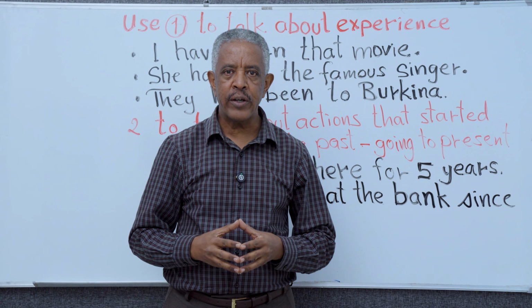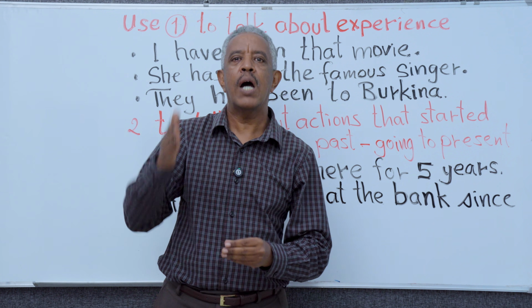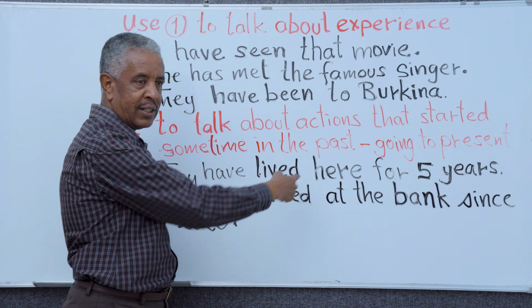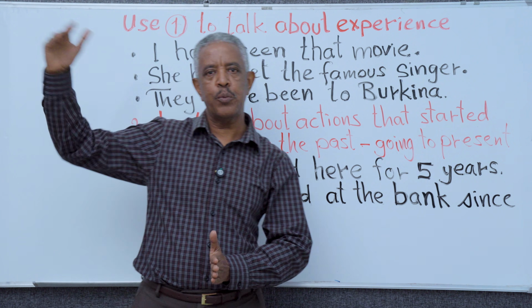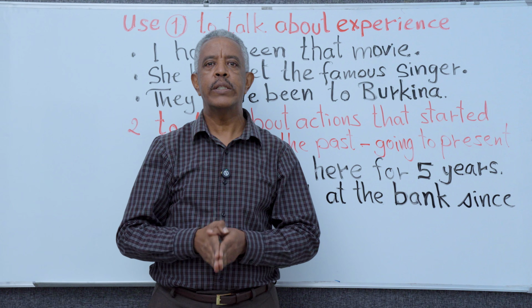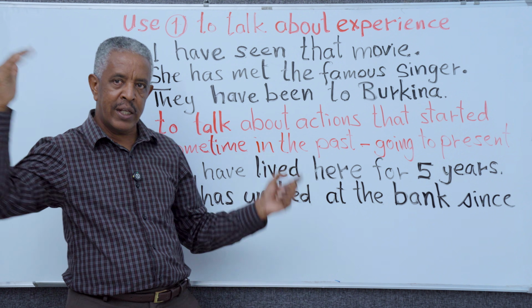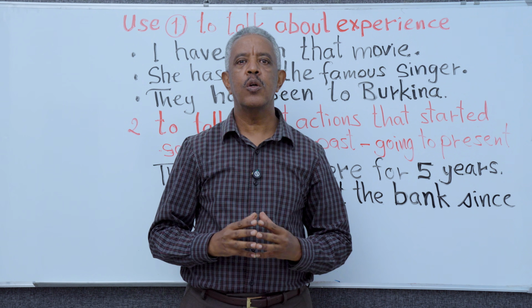We are in 2025. This clearly means from 2020 up to 2025 because up to now. The tense itself means up to now related to present. If it's related to present, if it means up to now, the starting point is very easy to calculate. From 2020 up to 2025, up to now. So something that started in the past and that has been going on up to now or up to recent. Okay, this is what we call present perfect.